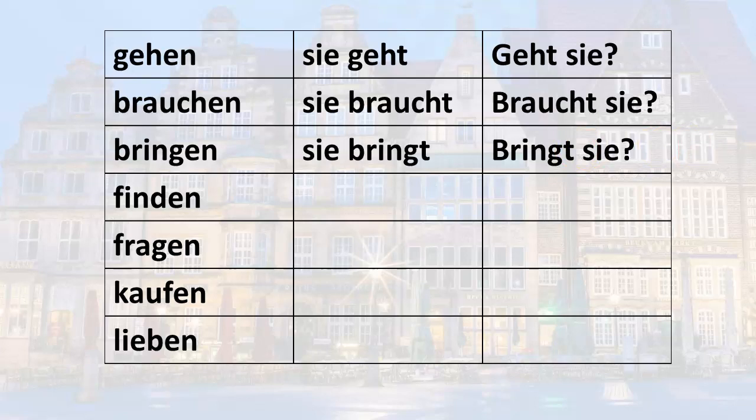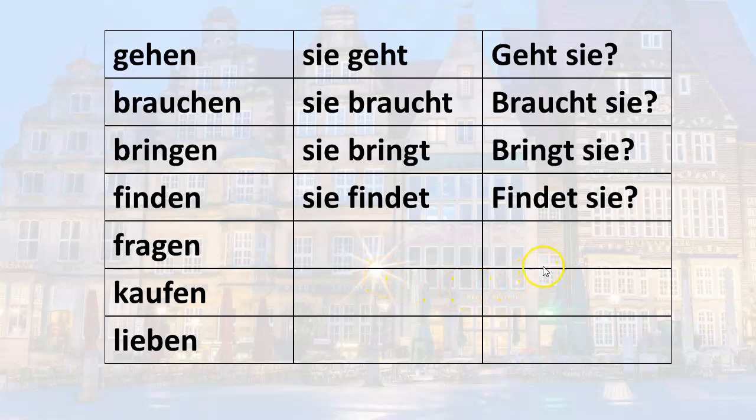Finden, to find. She finds. Does she find? Now this one's a little tricky. When the stem ends in D, you have to add an E before you add the T. So we have sie findet, findet sie. So sie findet, she finds, findet sie, does she find. Remember, that's just a special rule with stems that end in D. When you get to your stem, if it ends in D, when you conjugate it in the sie or the er form, you have to add an E. Findet.